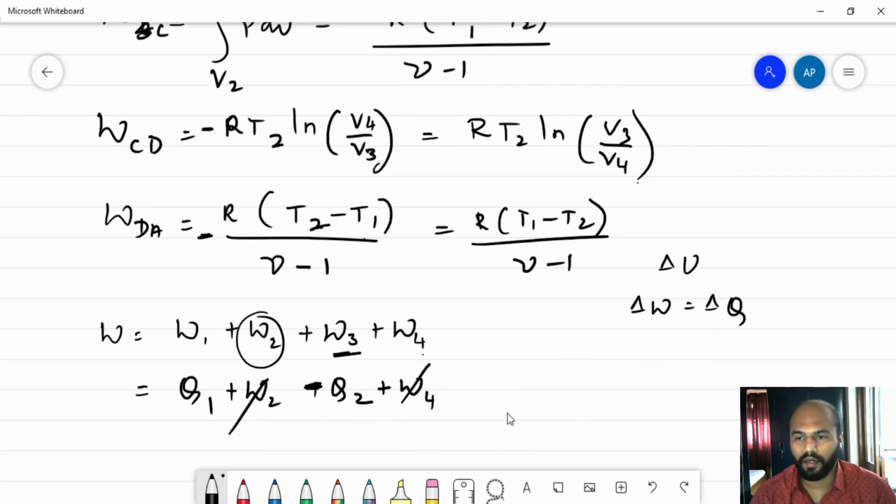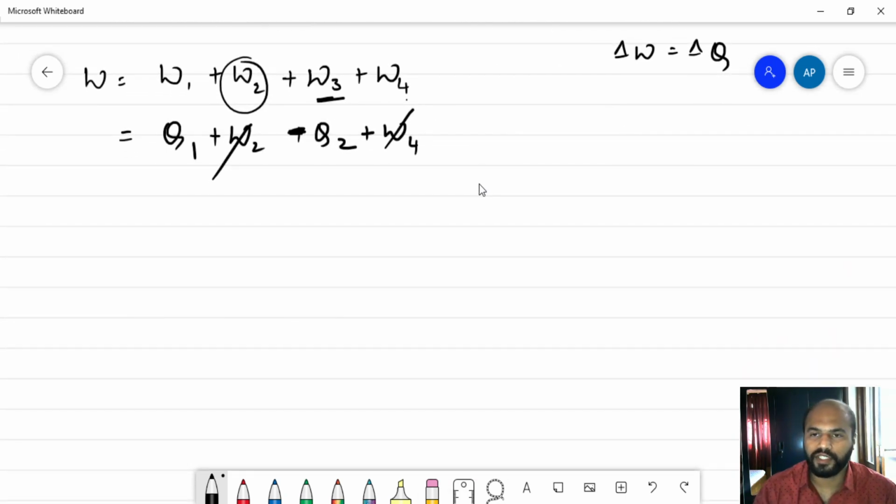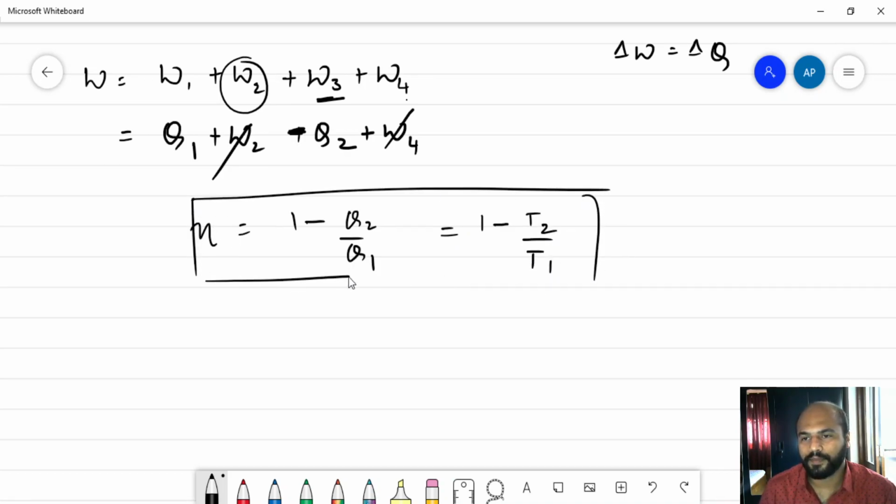So finally, after doing this, we get the expression for efficiency as 1 minus Q2 by Q1, or it can further be proved that it is the same as 1 minus T2 by T1. So this is the expression for efficiency of a heat engine. Now one thing you have to note is that Q2 can never be equal to Q1.